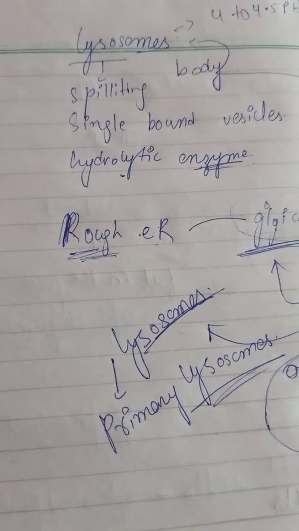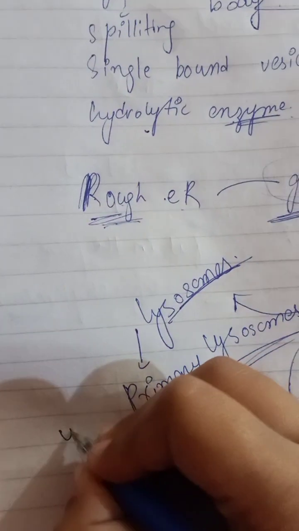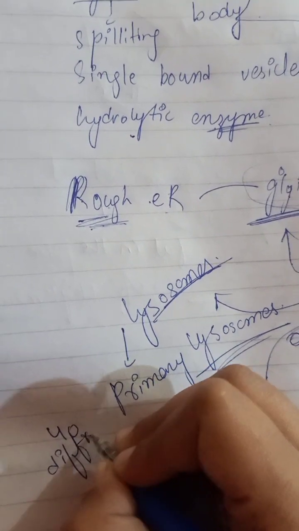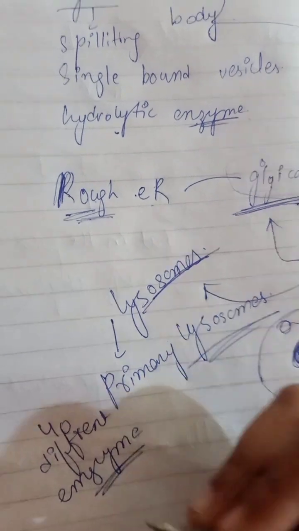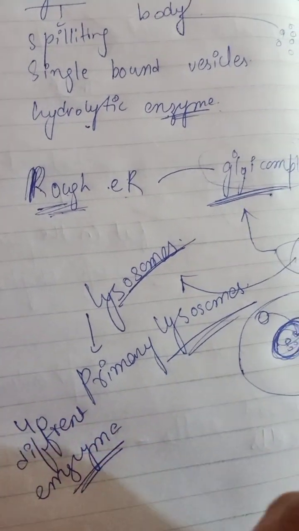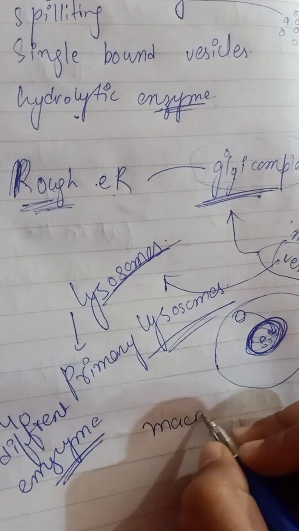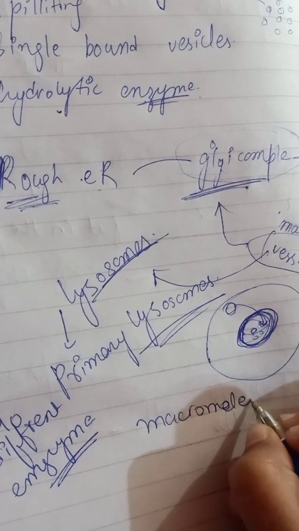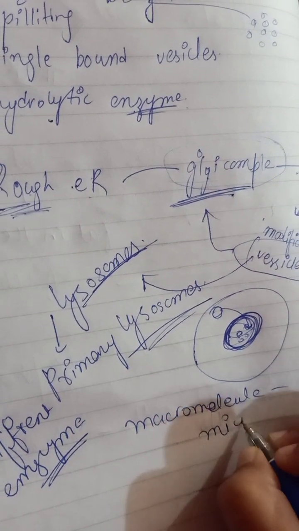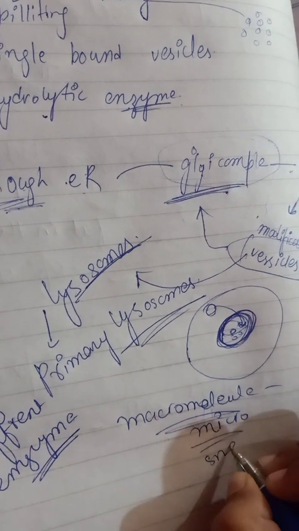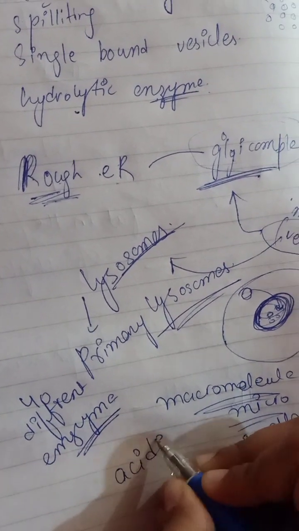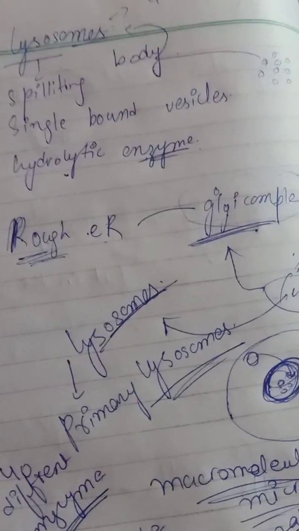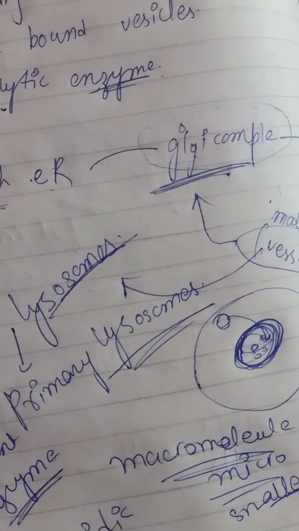Okay, so the lysosome basically consists of 40 different digestive enzymes. These enzymes have the main role of breaking the macromolecules, macro meaning larger molecules, into smaller molecules. Their content is basically acidic in nature.